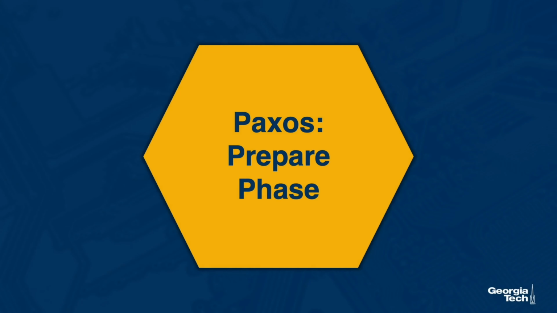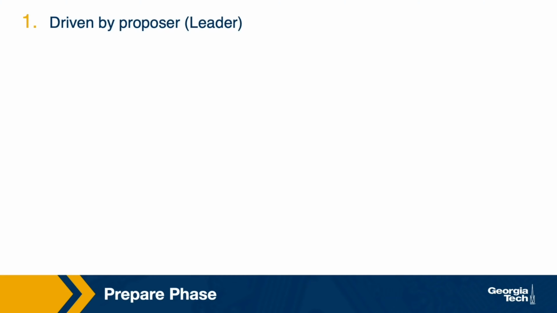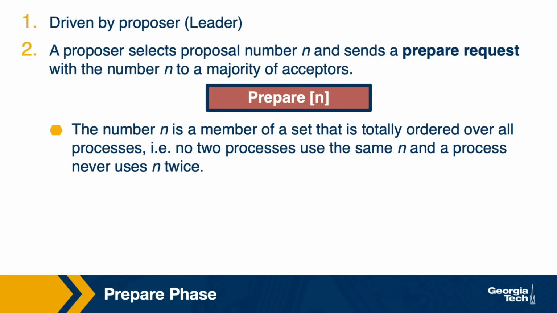We will start discussing the prepare phase. Each consensus round in Paxos is driven by an initiator called a proposer, and you can think of this as the leader of the round. The proposer will select proposal number n and then send the prepare request with the number n to a majority